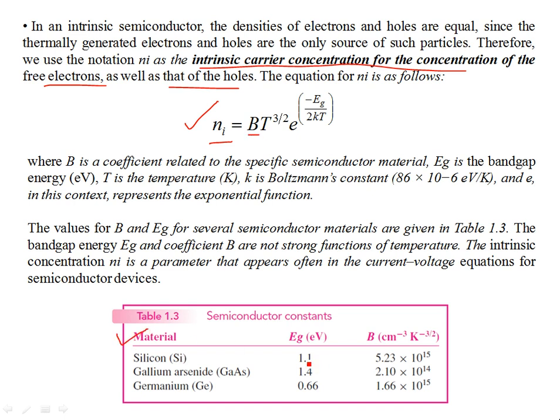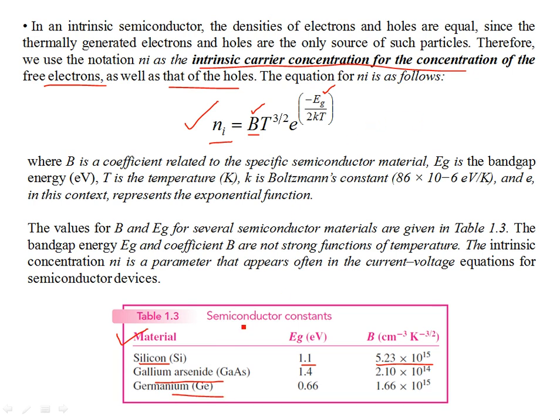For example, for silicon this is 5.23 into 10 to the power 15. It's not a very strong function of temperature, but it's a material dependent constant. Similarly, you have the band gap, which is again related to the material in question. Silicon has a different band gap as compared to, for example, gallium arsenide or germanium. Germanium has a lower band gap.